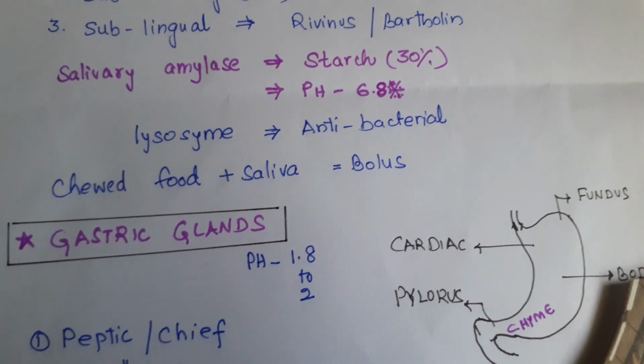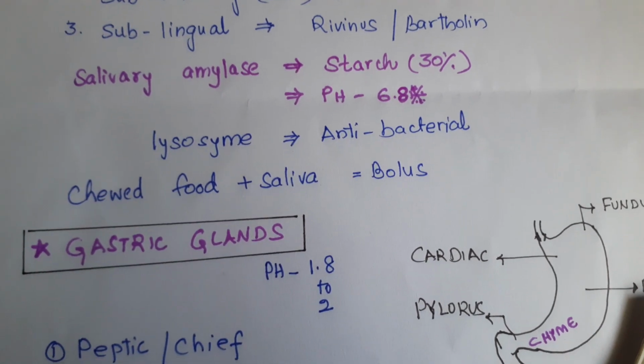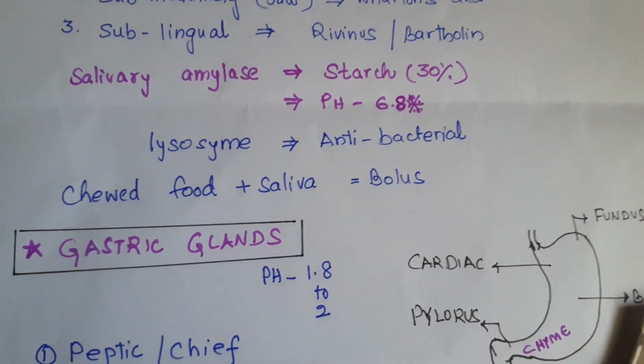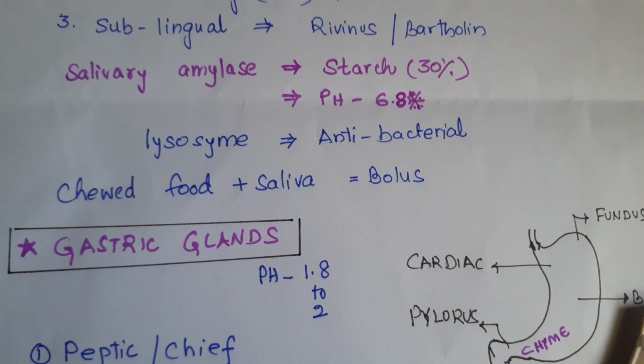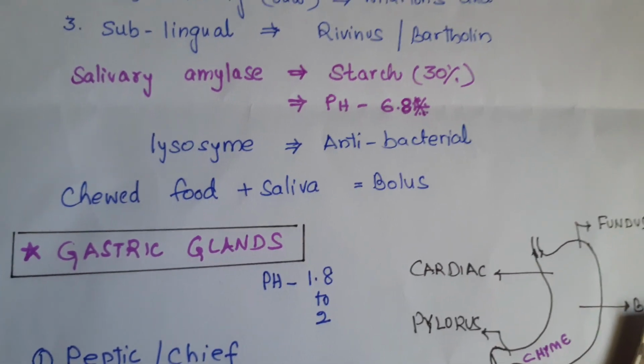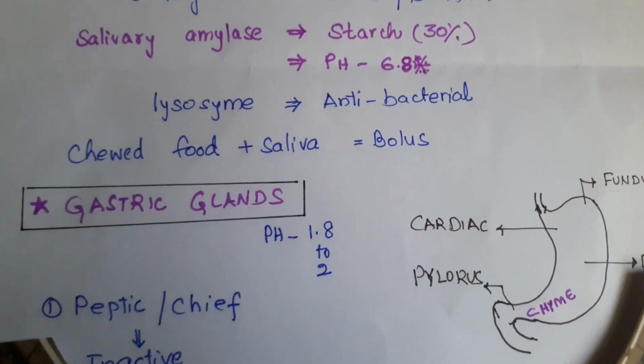And this chewed food in the buccal cavity or oral cavity, mixing with saliva, forms a bolus. And the taking of the bolus into the esophagus through the pharynx and into the stomach is called deglutition.